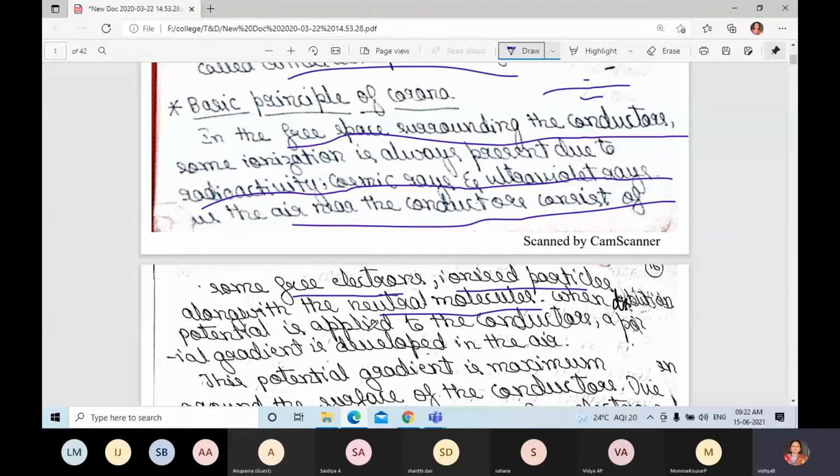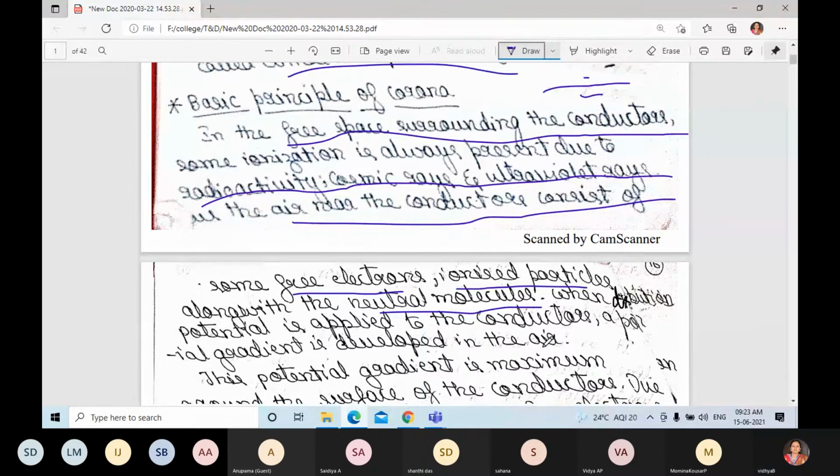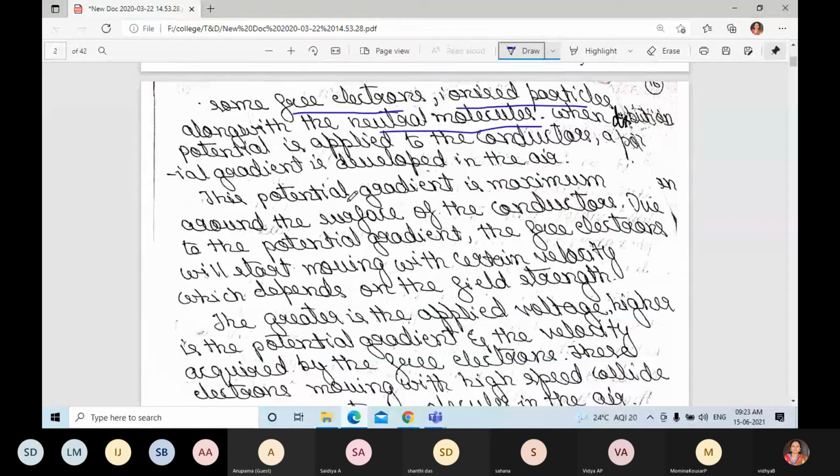When a potential is applied to the conductor, a potential gradient is developed in the air. The potential gradient is maximum around the surface of the conductor. Due to the potential gradient, the free electrons will start moving with a certain velocity, which depends on the field strength.